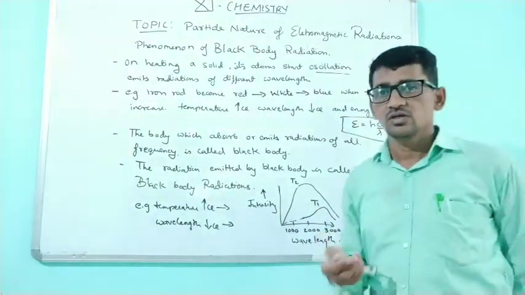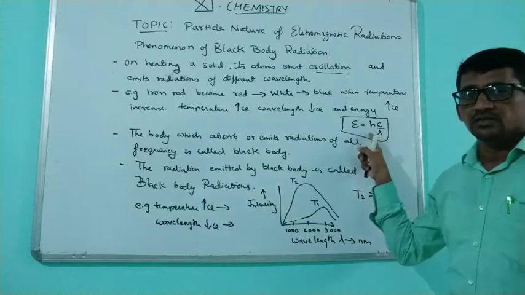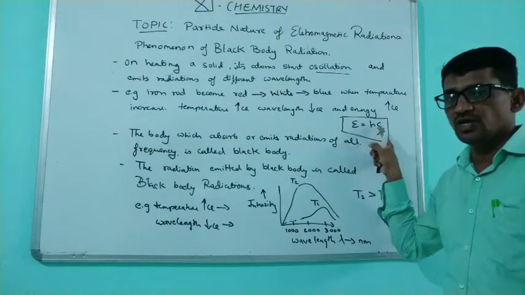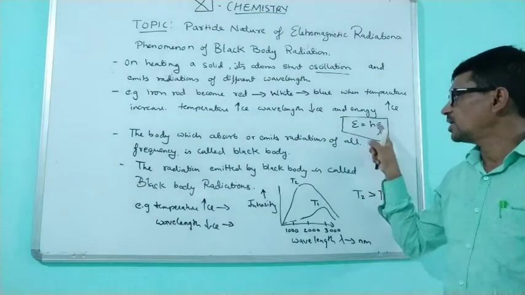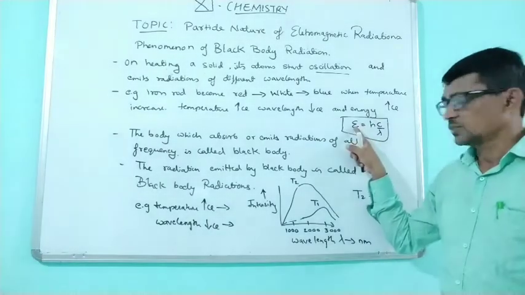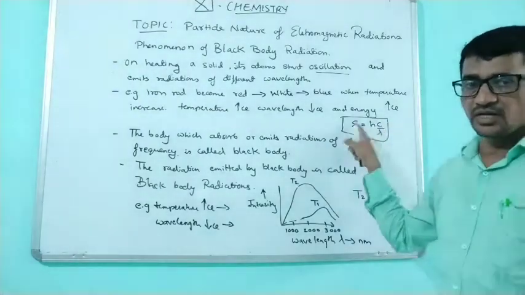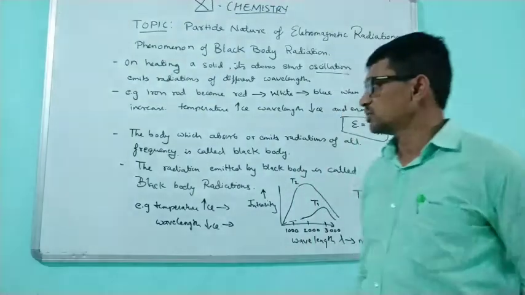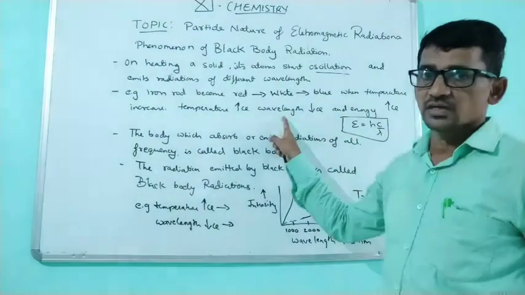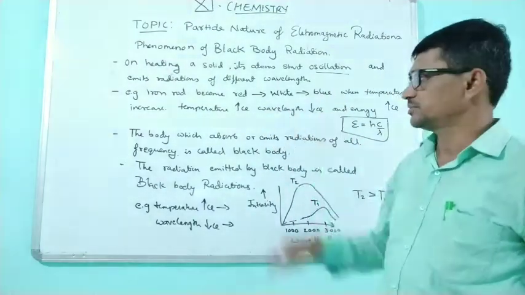We know the energy and wavelength equation, E is equal to hc by lambda. Lambda means wavelength, and energy is inversely proportional to it. Wavelength decreases, energy increases. Remember.